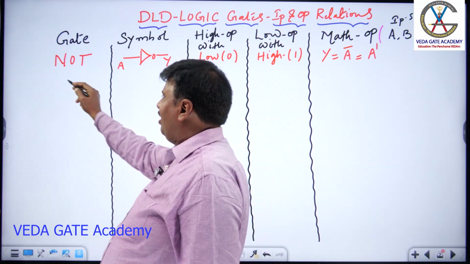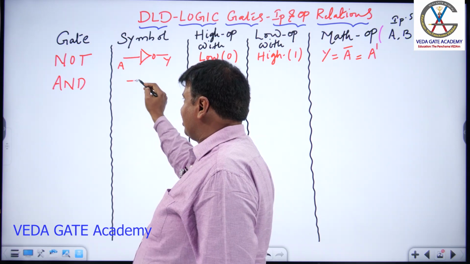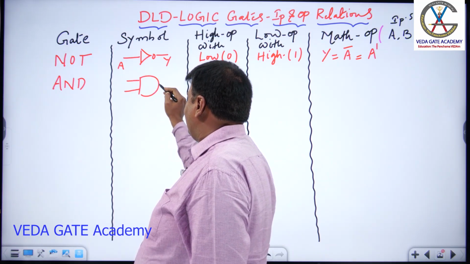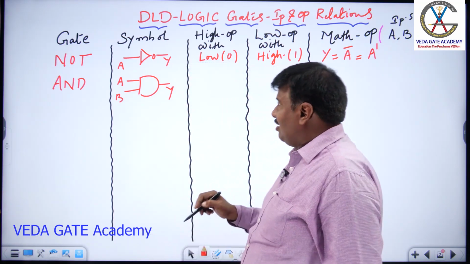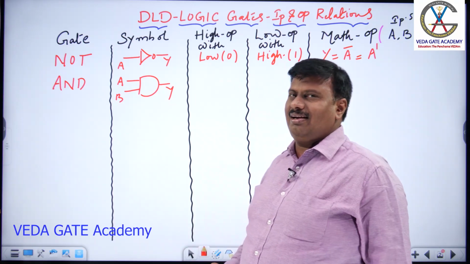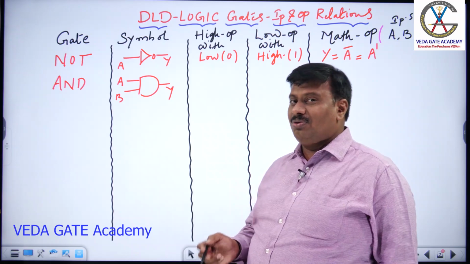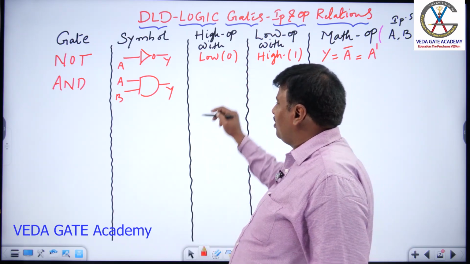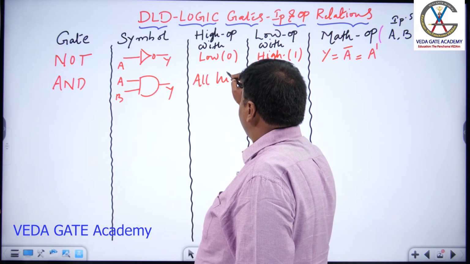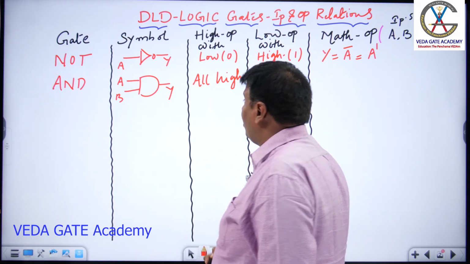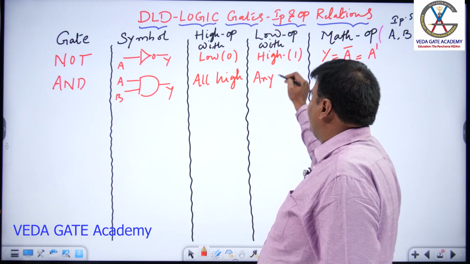When you look into the next gate, AND, the symbol is exactly a half circle, A, B, Y. The gate AND, the name itself is indicating, if A and B both are high, if both the inputs are high, then only the output is high. High output with all high inputs. Low output with any low input.